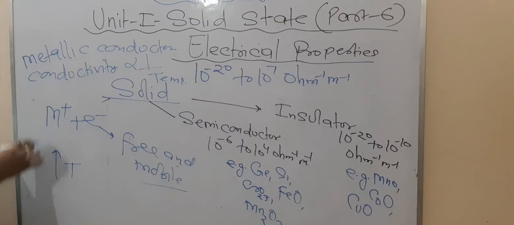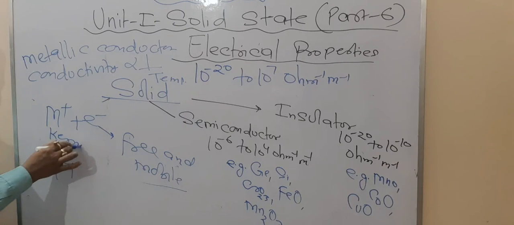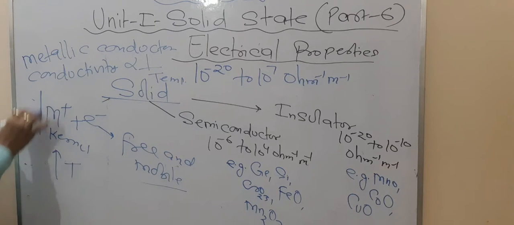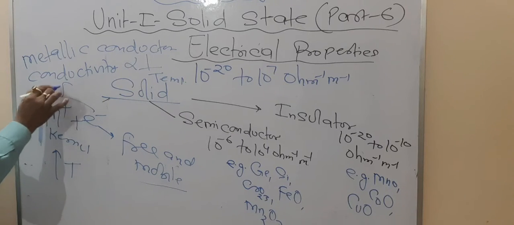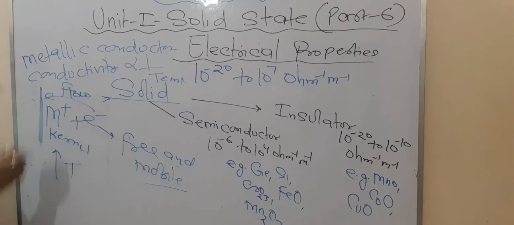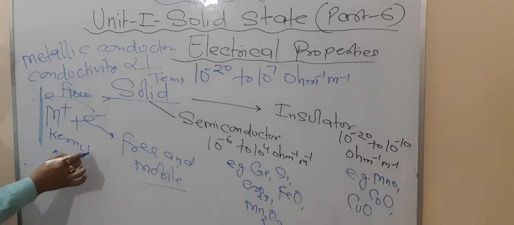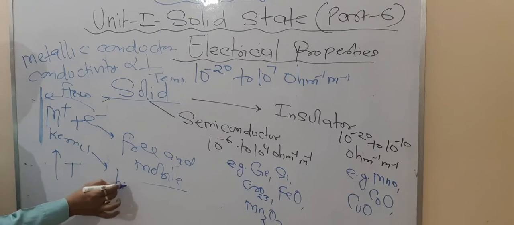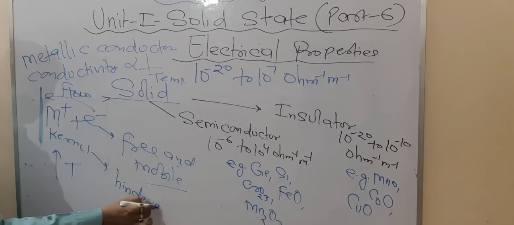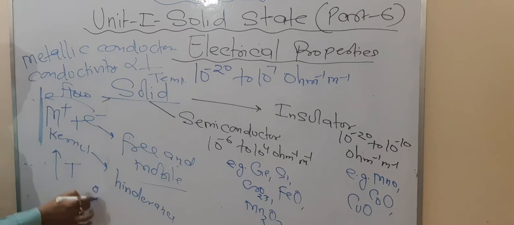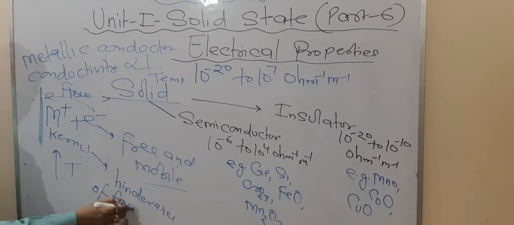The kernels start vibrating in a to and fro motion. Now they hinder the flow of electrons. The flow of electrons will be hindered. Are you getting this point or not? So that means the kernel provides hindrance to the flow of electrons.